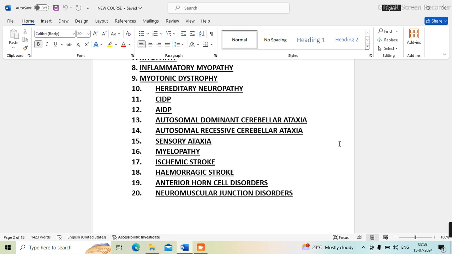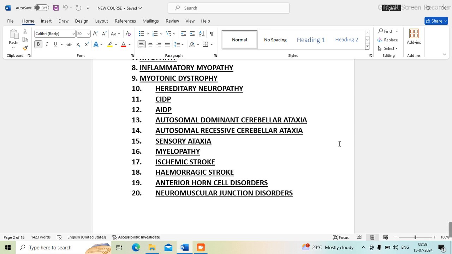Then a patient presenting to you with sensory ataxia, how to approach that patient. Then patients with myelopathy, both compressive and non-compressive, can be kept in the examination. Sometimes stroke cases are also kept. In that case you have to examine the patient, and various brainstem syndromes can be asked related to it. Stroke syndromes is a favorite question. Then how to manage the patient, what are the NIHSS and mRS criteria.